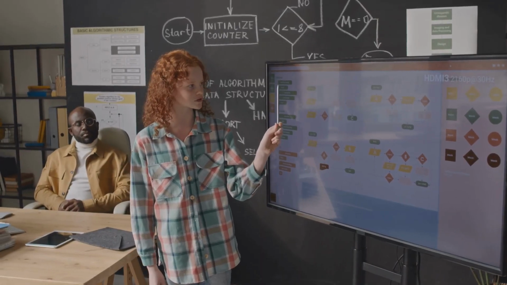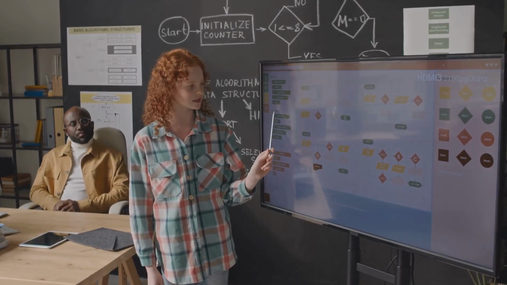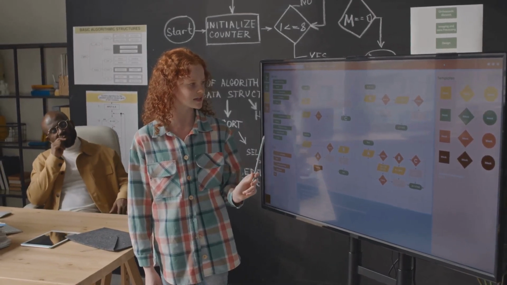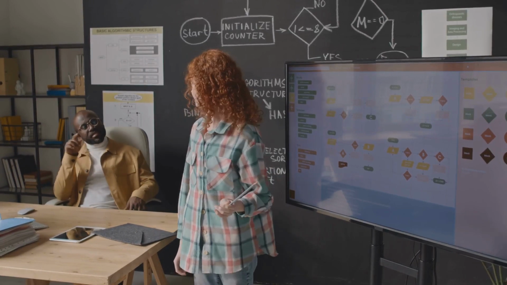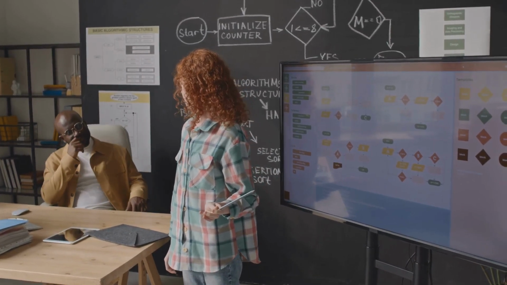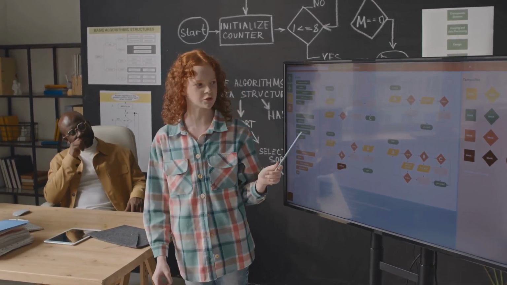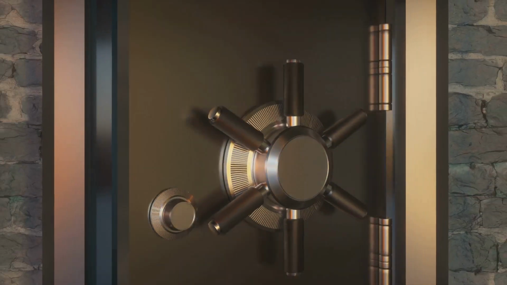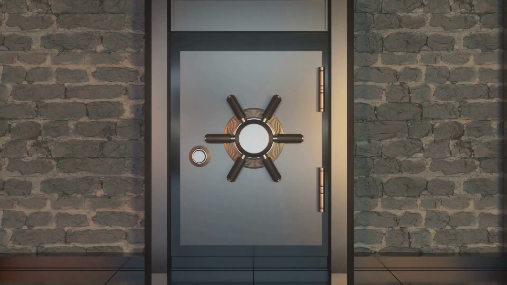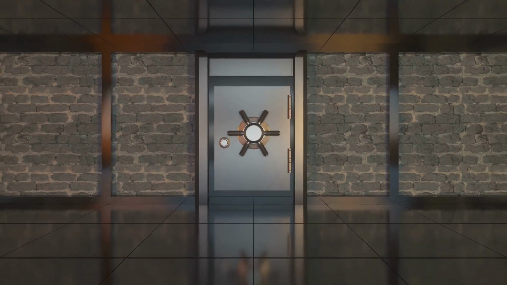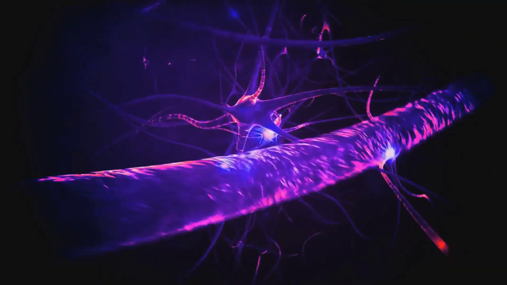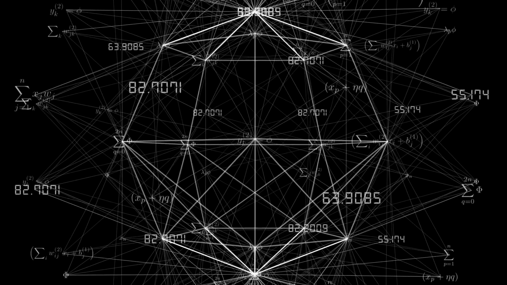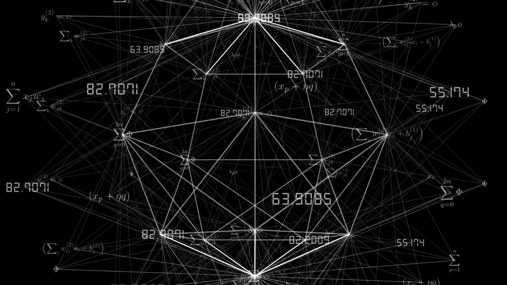In the simplest terms, a perceptron receives inputs, weighs them, sums them up, and if the sum exceeds a certain threshold, it outputs one. Otherwise, it outputs zero. Now think of a perceptron as a decision-making unit that operates in a binary manner. It's like a gatekeeper deciding whether to allow information to pass through or not, based on the weight of the inputs it receives. The weights here are akin to the strength of the synapses in a biological neuron. They determine the importance of the respective inputs to the final output.